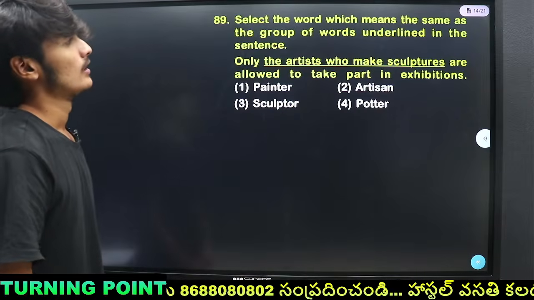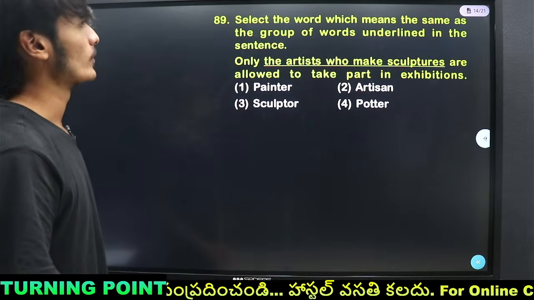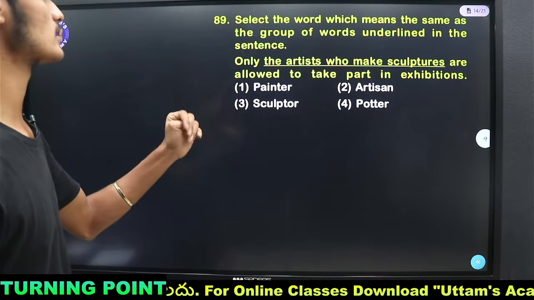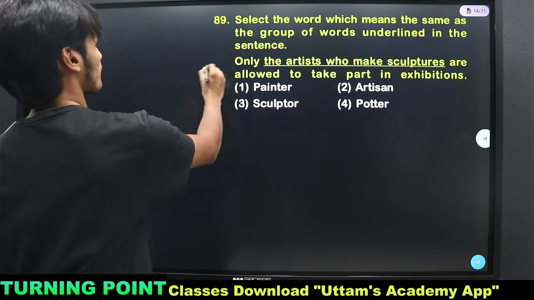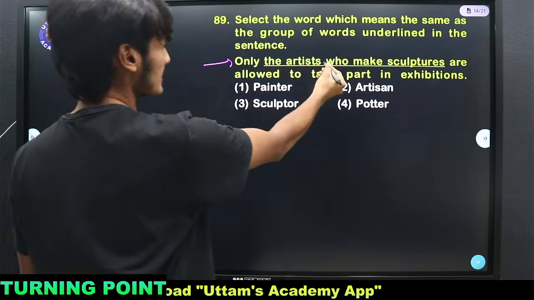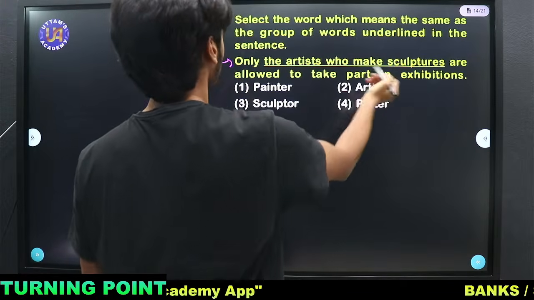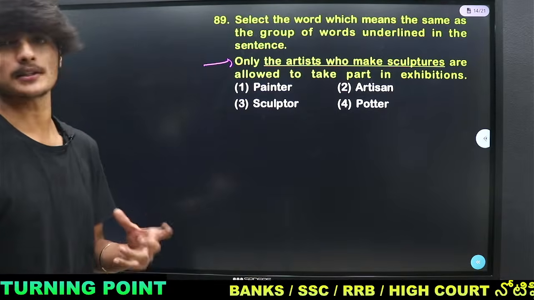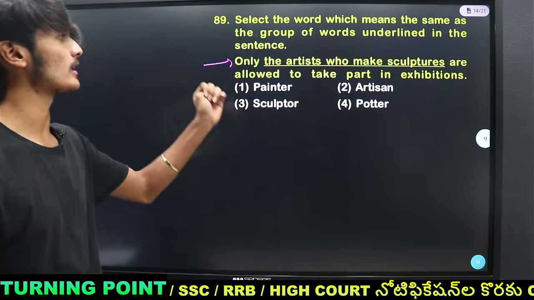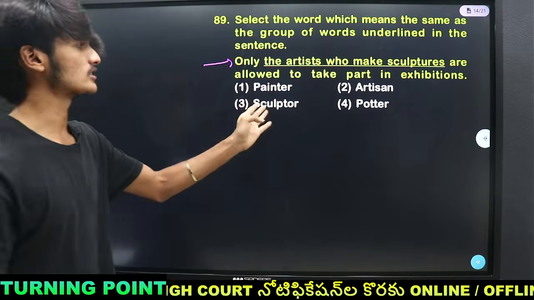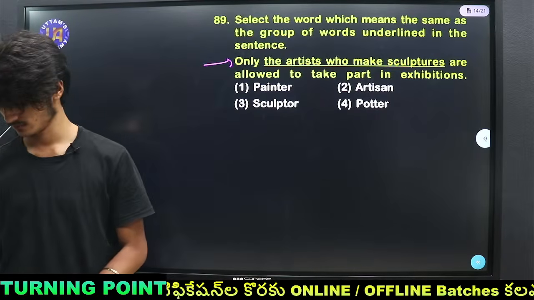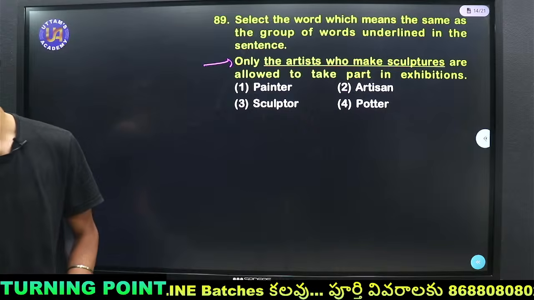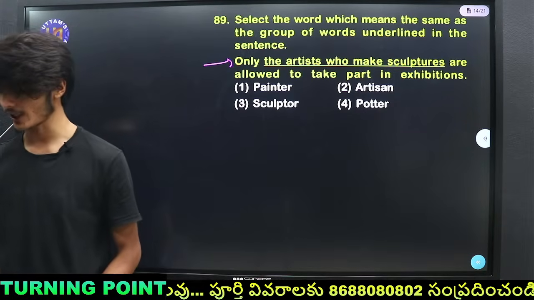Then select the word which means the same as a group of words in the underlined sentence. Only the artists who make sculptures are allowed to take part in the exhibition. So an artist who is specialized in making sculptures is called a painter, artisan, sculptor or potter. Yes, Lakshmi Prasanna said it right. We need to remove the extra L.